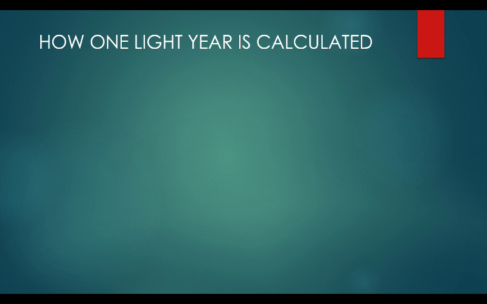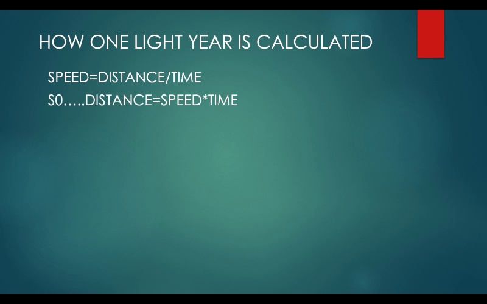So how is 1 light year calculated? Our formula is speed is equal to distance upon time. If we take time to the left hand side, distance is equal to speed into time. So we just have to multiply the speed of light with the time, which is 1 year. So our speed is 299,792,458 meter per second into 1 year.